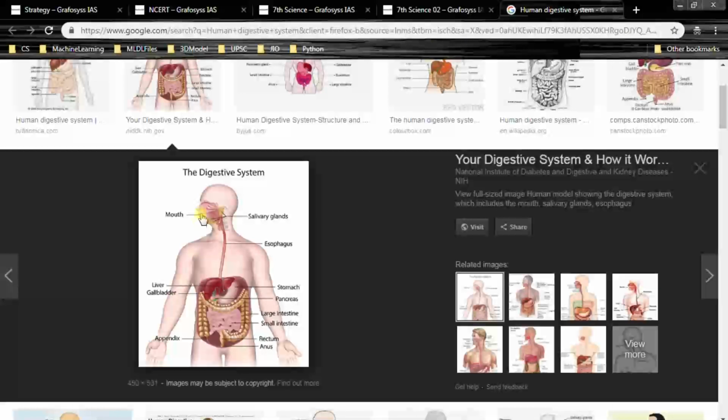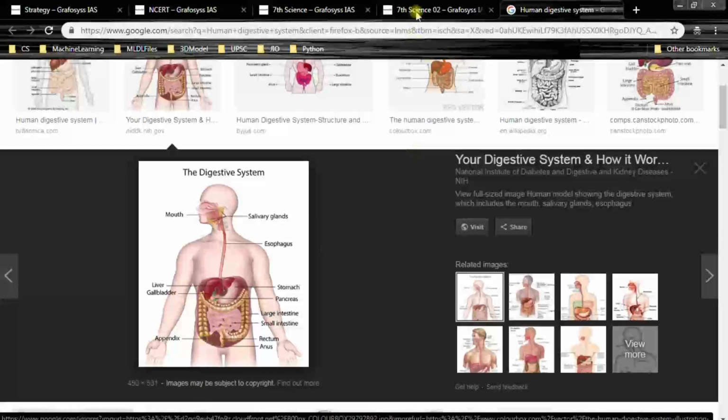Please remember this in series. Salivary glands, here a buccal cavity is there, and esophagus, stomach, pancreas, small intestine, large intestine, rectum, anus, and here comes liver, gallbladder, right? So this is the gallbladder, and here the appendix.